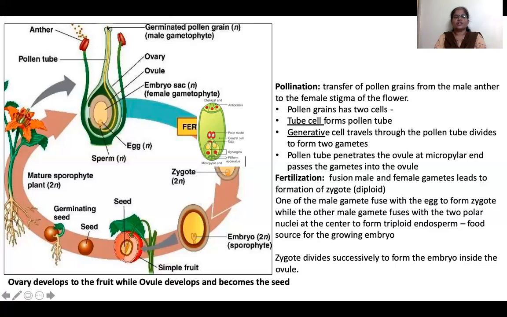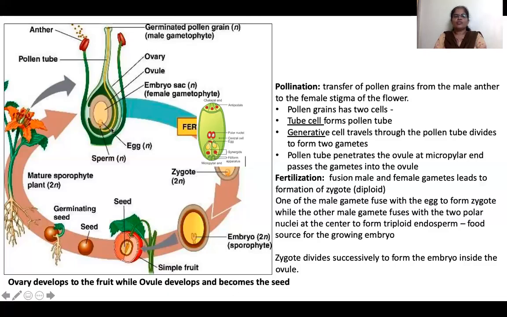Once pollination occurs, the pollen tube is formed into the style. Through this style, the generative cell gets divided into gametes, and the two gametes are formed.